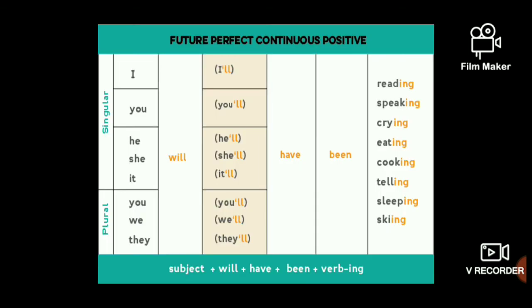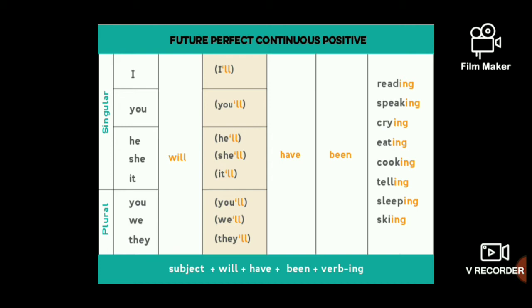And here you see so many examples I have given for different verbs. Subject plus will plus have plus been plus verb plus ing. Subject plus will have plus been plus read plus ing. Subject plus will plus have plus been plus speak plus ing.